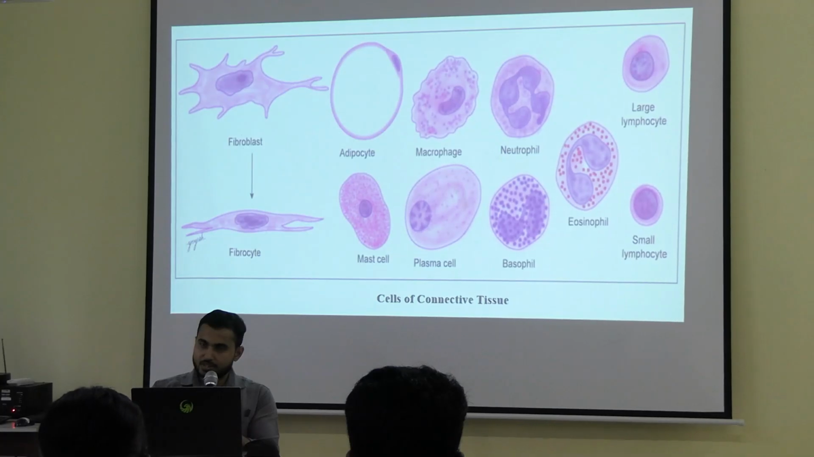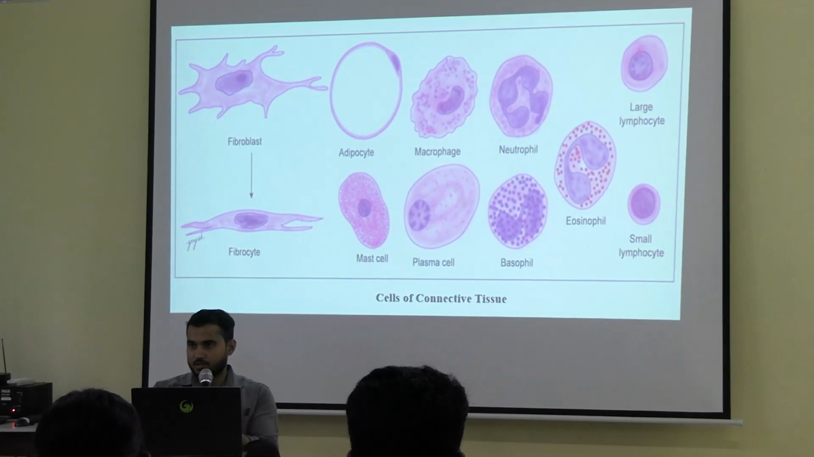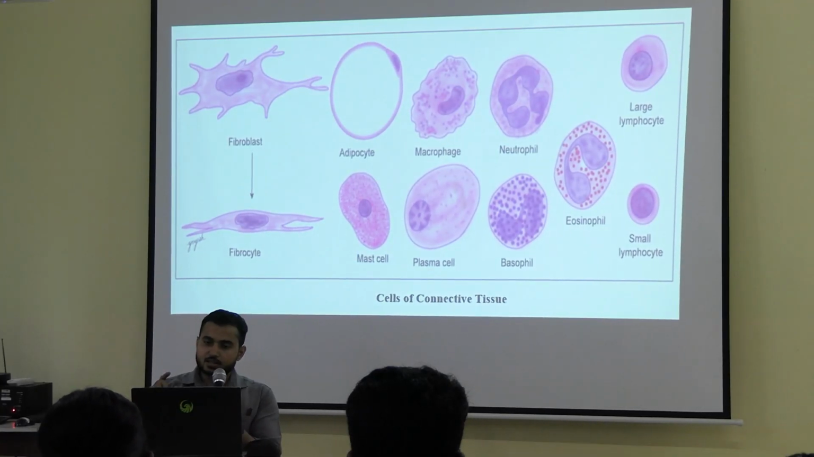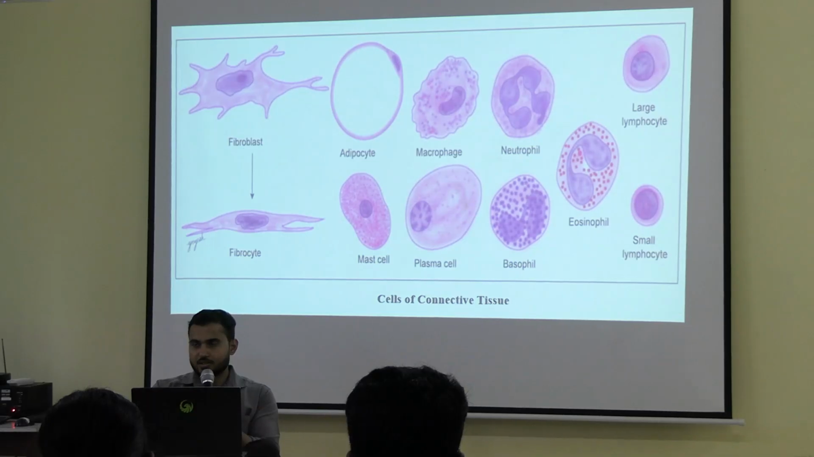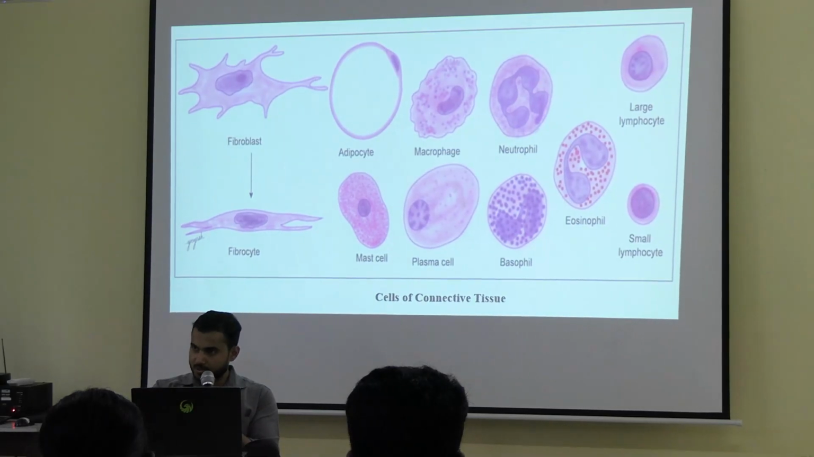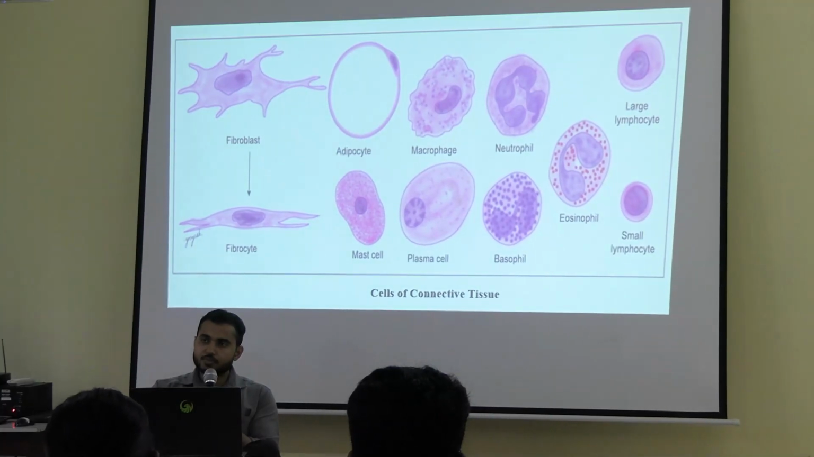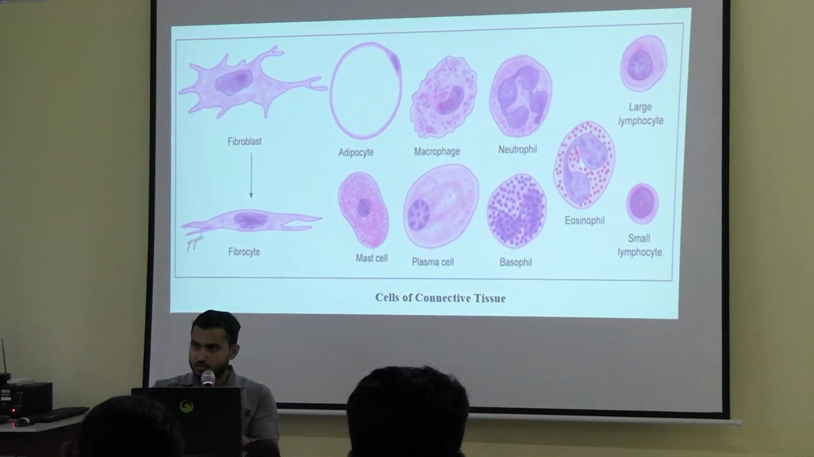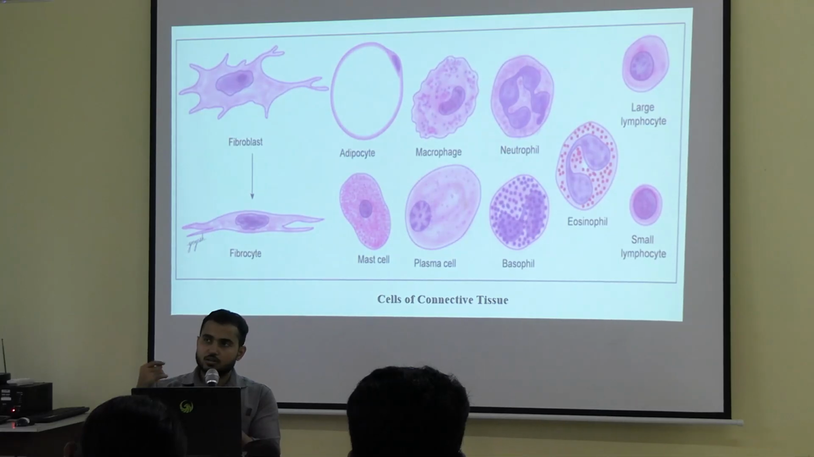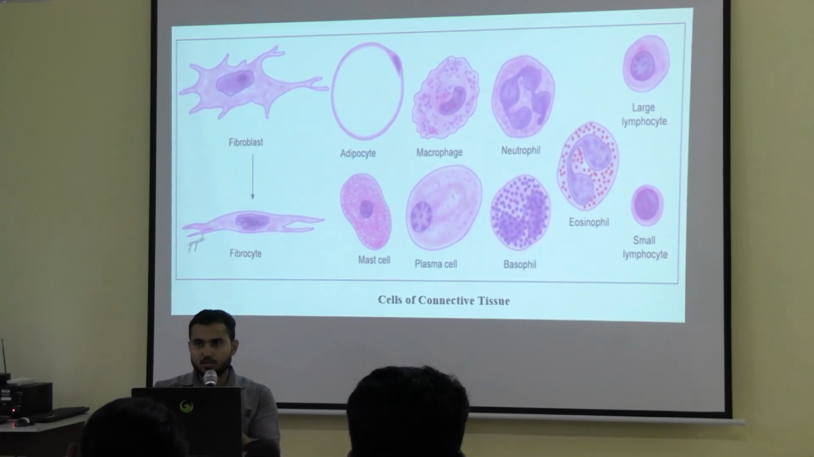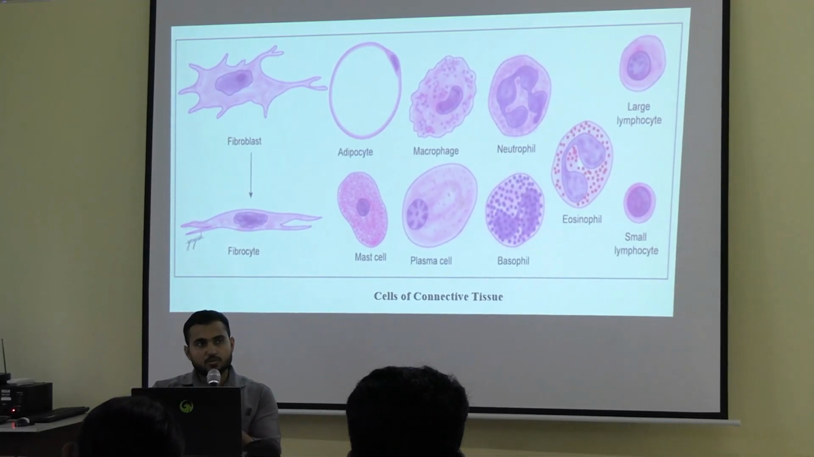Next, laying down of the matrix, that is the ground substance, and production of the fibers, mainly the collagen fibers, are done by this fibroblast. Okay. Next, when it is associated with the reticular fibers, at that time these fibroblasts are also called reticular cells, and they can produce elastic fibers also. Okay, so that's why these are the most important cells of connective tissue.